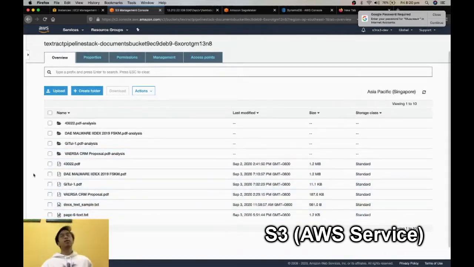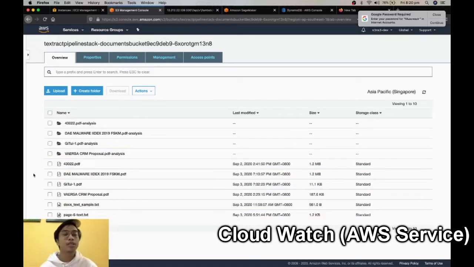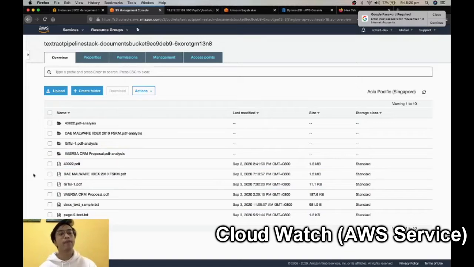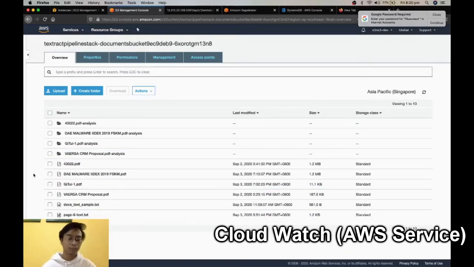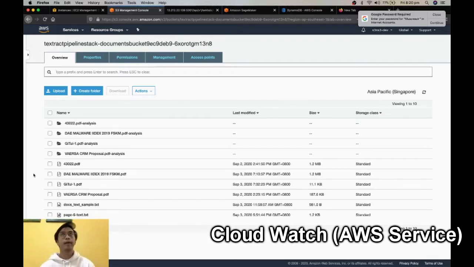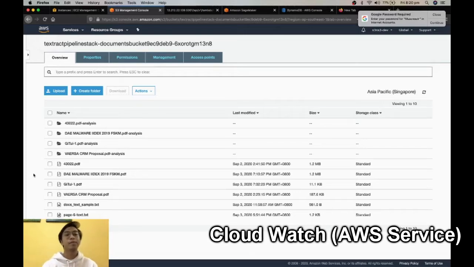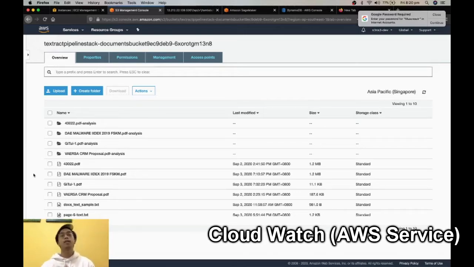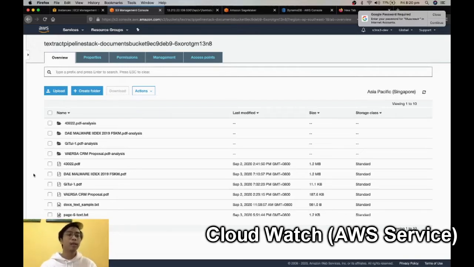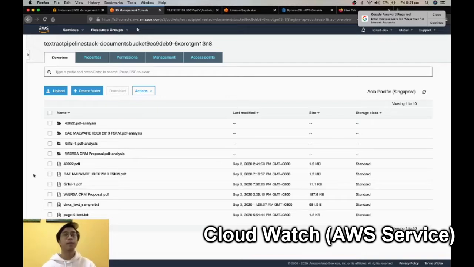After the documents have been sent here, a CloudWatch event will be triggered if a new document has arrived in this bucket itself. So what Textract will do is take the new document and analyze it. Roughly 10 to 15 seconds, depending on how small or big the document is, it will then produce a new folder for the documents.